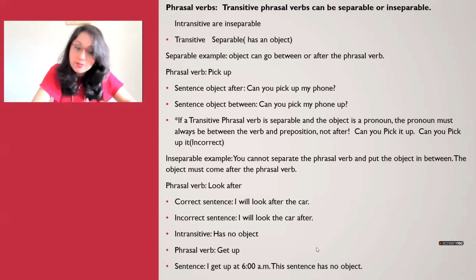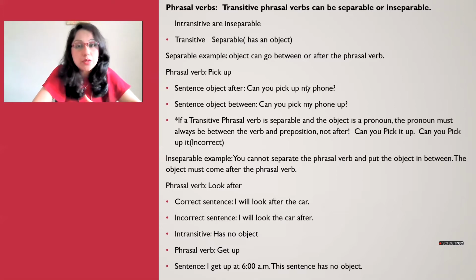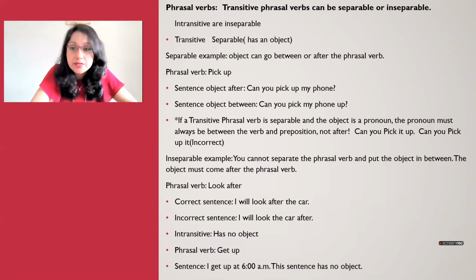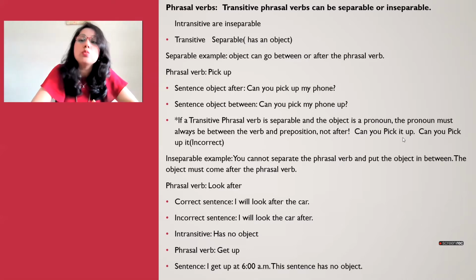So there are two kinds of phrasal verbs, transitive and intransitive. When you have transitive, they can be separable. That means they have an object. And when they are separable, you can either place the object in between, or you can just place it after your phrasal verb. Both ways it is fine. But if your object is a pronoun, you will always place your pronoun in between. It will not go after.